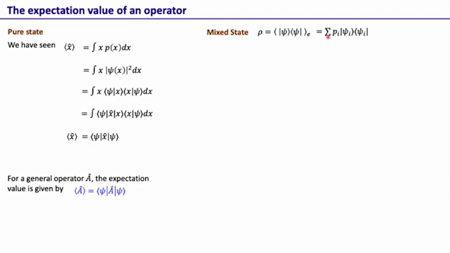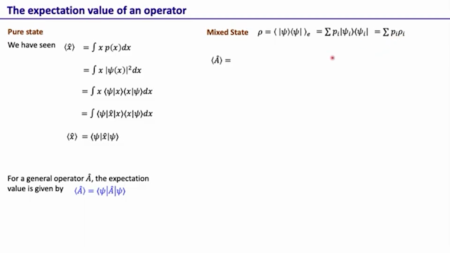So here we are writing a single sum as sum of p_i |psi_i><psi_i|. The psi_i's are the pure states, and we are writing this mixed state density matrix as an incoherent sum of those pure states, and p_i are the weightage of those different pure states. This |psi_i><psi_i| is again the density matrix corresponding to that pure state, which we can write as rho_i. So this rho we can write as a weighted sum over rho_i, where p_i is the weightage.